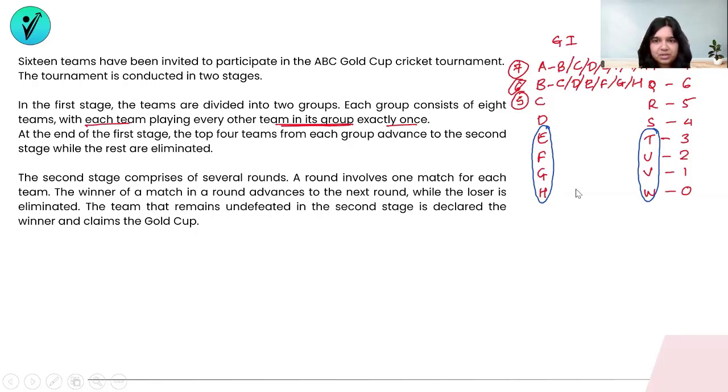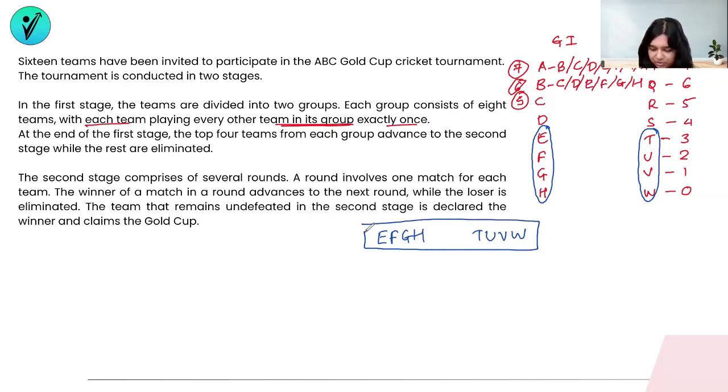So we know that 4 teams from here have gone ahead and 4 teams from stage 2 have gone ahead. Let's try and play the matches between these. So we have EFGH that have won from the first group, and we have TUVW that have won from the second group. Now, in round 1 of stage 2, 1 match for each team is being played. That means E plays 1 match, F plays 1 match, G plays 1 match, H plays 1 match, and so also do these teams.